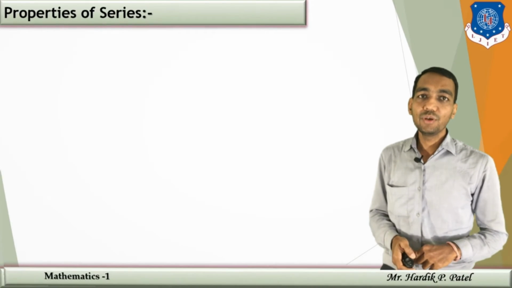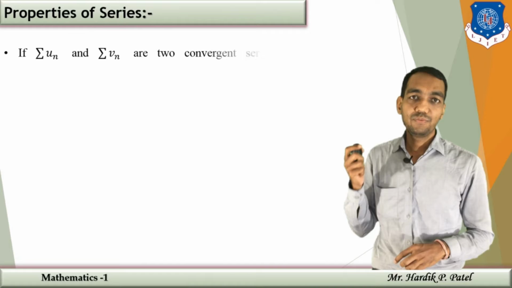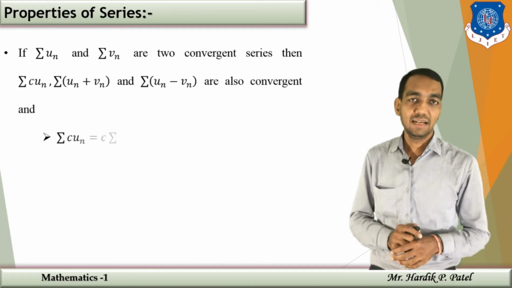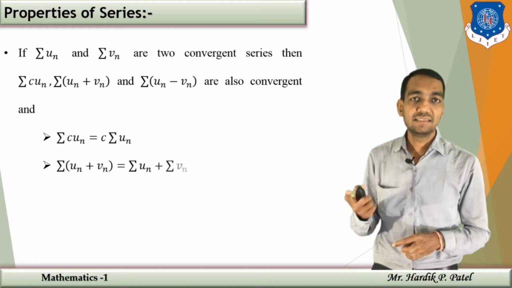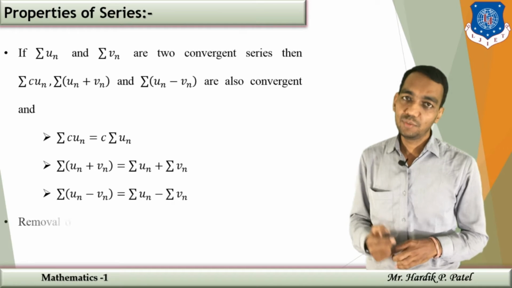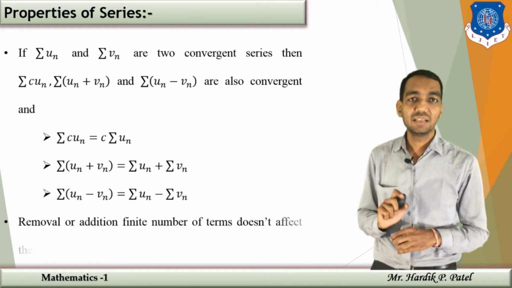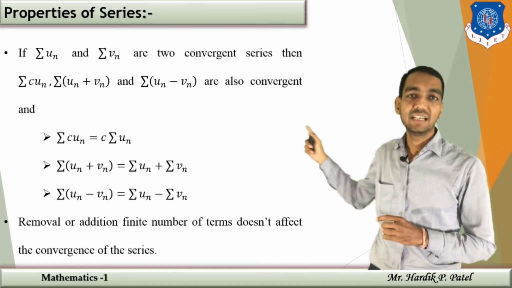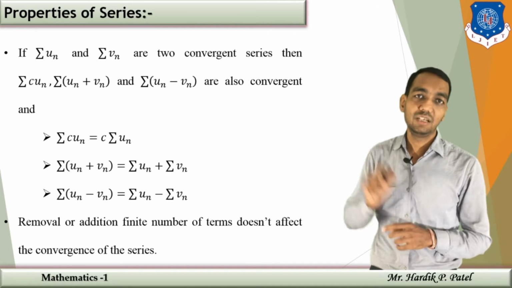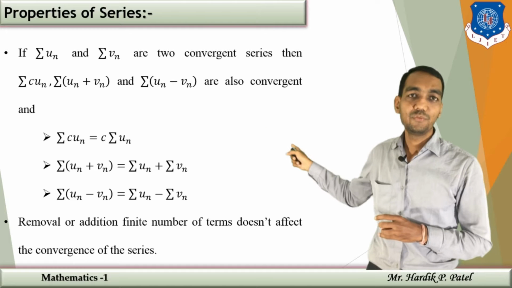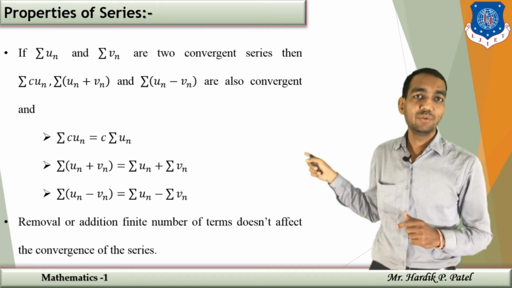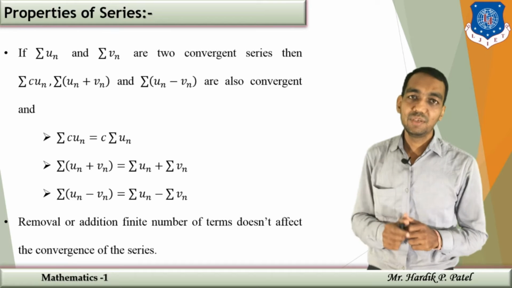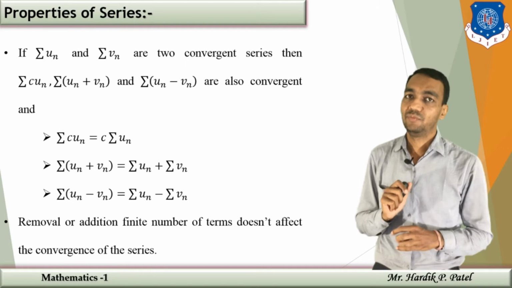Now we are going on to the properties of a series. First, suppose sigma un and sigma vn are two convergent series and c is any constant. Then sigma un plus vn and sigma un minus vn are both convergent, and sigma c times un is c times sigma un. In the same manner, sigma of un plus vn will be sigma un plus sigma vn, and sigma of un minus vn will be sigma un minus sigma vn.